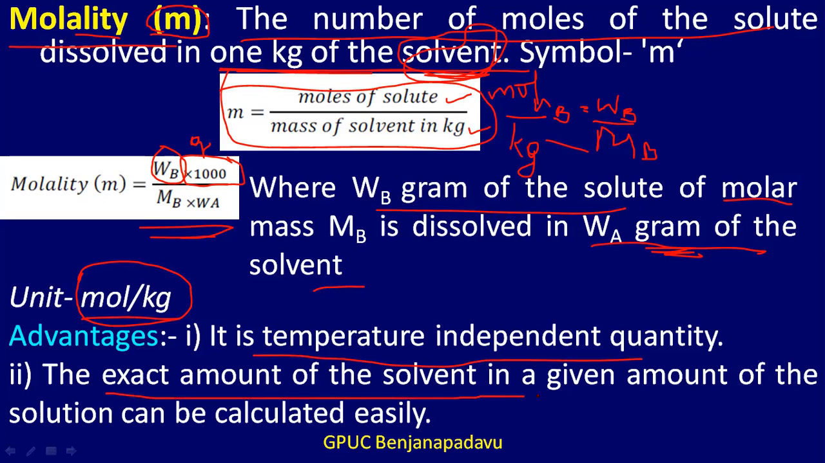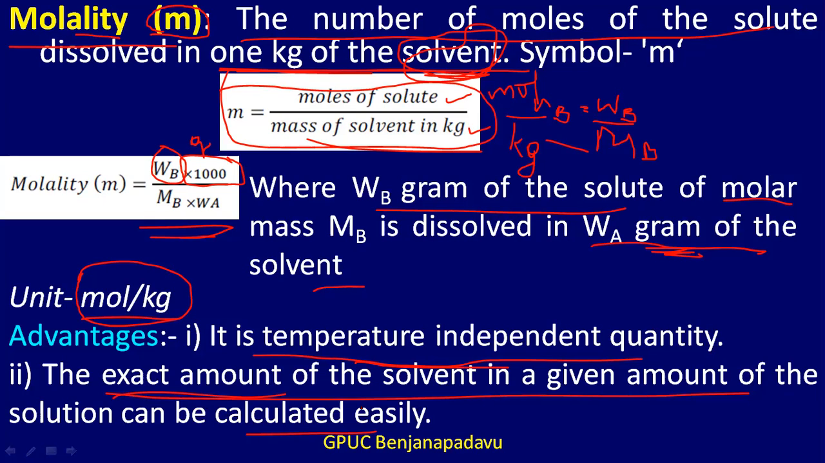Next, the exact amount of the solvent in a given amount of the solution can be calculated easily, because molality is expressed in terms of the mass of the solvent. So if we look at this equation, or as soon as we say molality, we can easily say how much solvent there is and how much solute there is. So these are the advantages of this molality. One is that it is temperature independent, and the other is that the exact amount of the solvent in a given amount of the solution can be calculated easily.